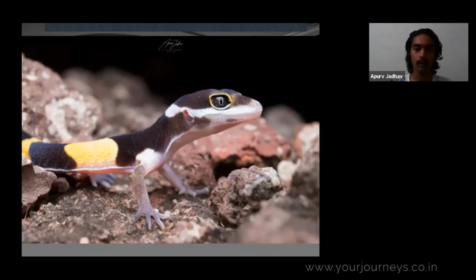So this is a profile pic, a side profile picture, which I clicked, roughly showing its habitat. And I also tried to add a background which is dark, so that you can get to know that this image was clicked at night. And the total image adds to the features of this gecko.